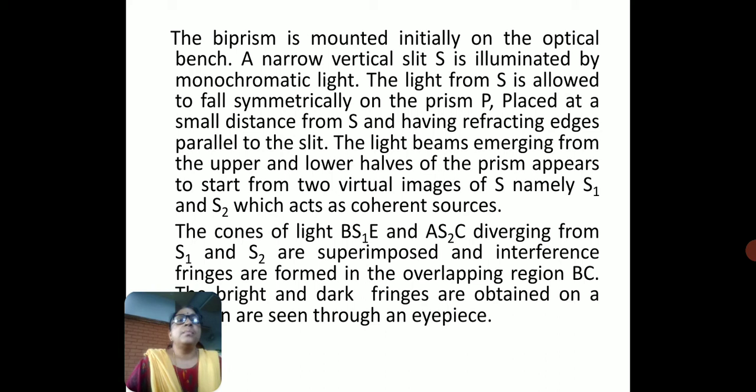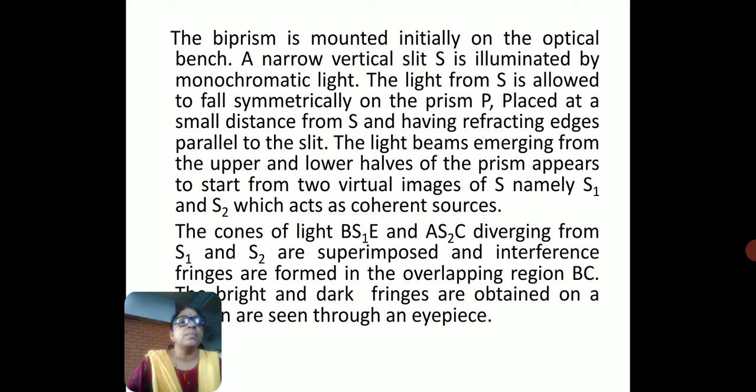Therefore, the biprism is mounted initially on the optical bench. A narrow vertical slit S is illuminated by monochromatic light. The light from S is allowed to fall symmetrically on the prism P, placed at a small distance from S and having refracting edges parallel to the slit.